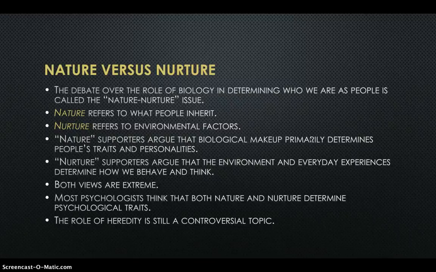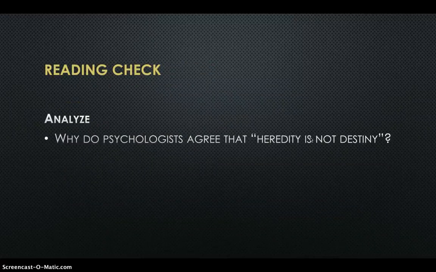Nature supporters argue that biological makeup primarily determines people's traits and personalities. Nurture supporters argue that the environment and everyday experiences determine how we behave and think. Both views are extreme. Most psychologists think that both nature and nurture determine psychological traits, and the role of heredity is still a controversial topic. Your next reading check: why do psychologists agree that heredity is not destiny?